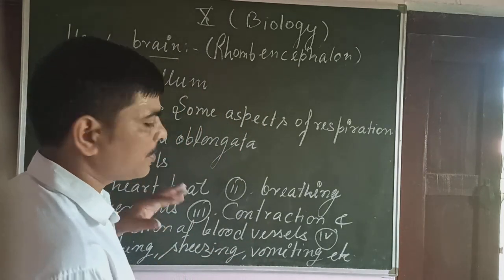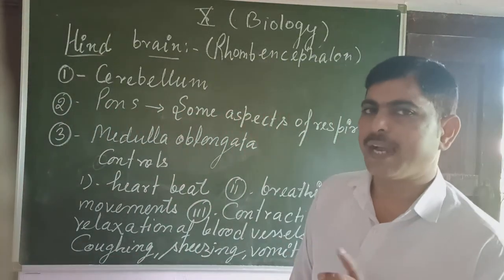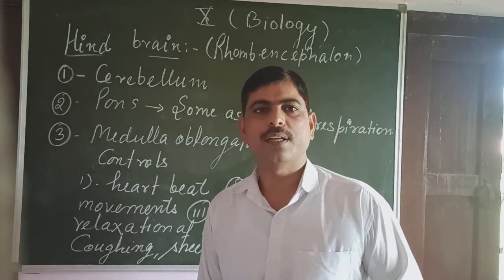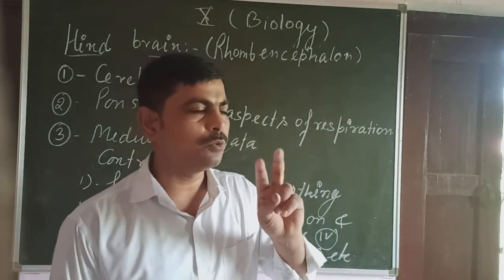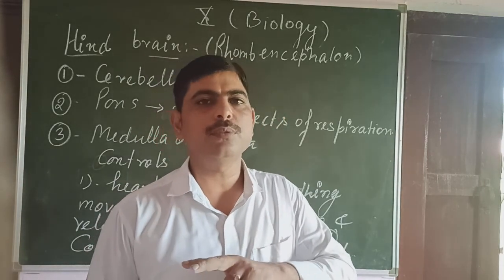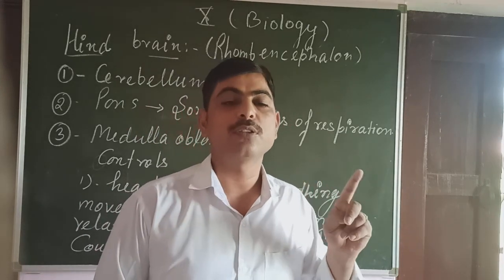Okay. So now see these two parts, the midbrain and hindbrain. Midbrain has two parts. First part consists of two fiber tracts that join the forebrain to hindbrain, and that is called the crura cerebri.